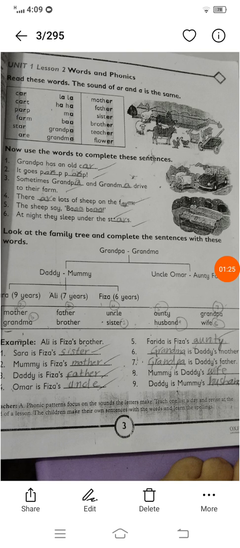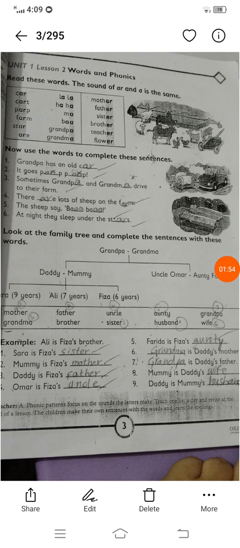So in the next activity, B, now use the words to complete these sentences. The words are given. Here we will complete the sentences by using the different letters, like AR, ER. The first is, grandpa has an old car. Here you can also check out the picture. In the picture you can see there is a car. So the grandpa has an old car.